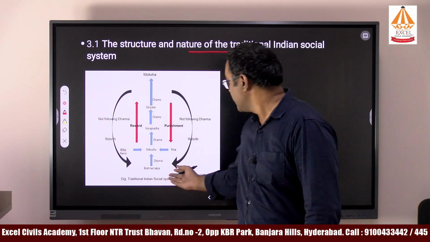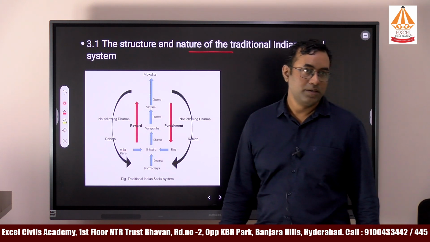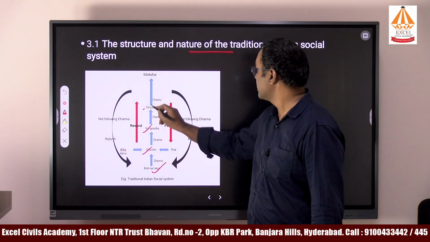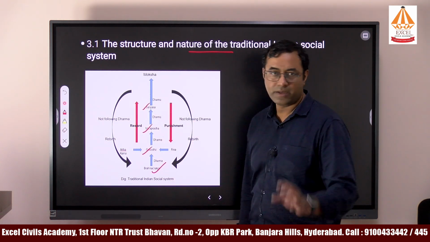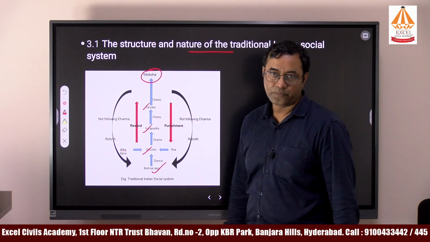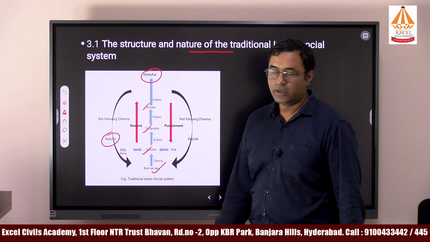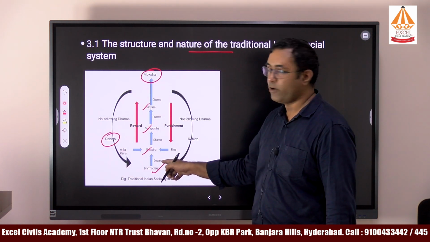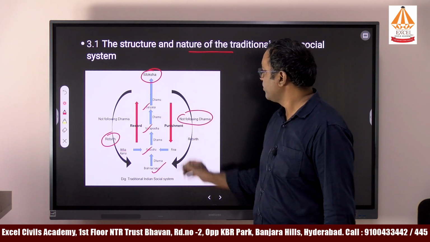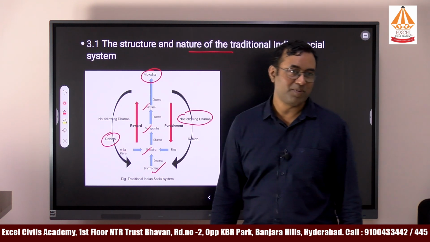Okay. And in the Indian social system there is the ashrama system. In the ashrama system, there is brahmacharya ashrama, gruhastha ashrama, vanaprastha ashrama, and sannyasa ashrama. Every ashrama has its own functions, and the final objective of every person is moksha. If you are not able to attain moksha, again you will have rebirth. You have to do good karma and follow dharma every time. If you are not following dharma, you will be punished, and if you are following dharma, you will be rewarded. That is how the Indian social system works.